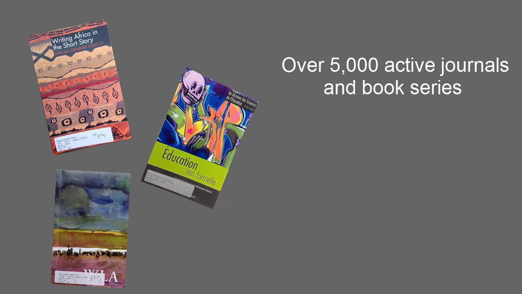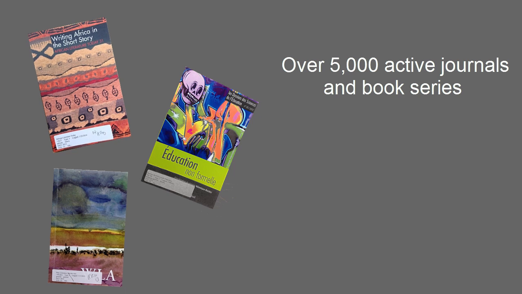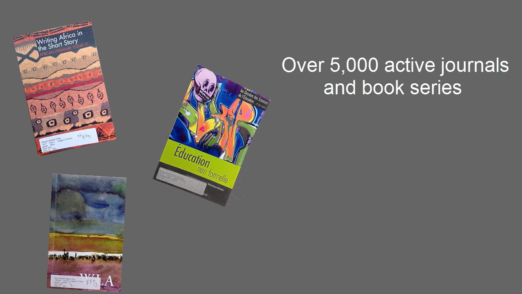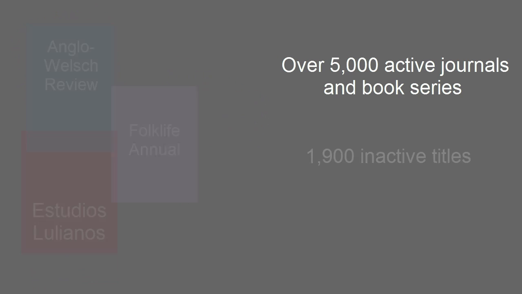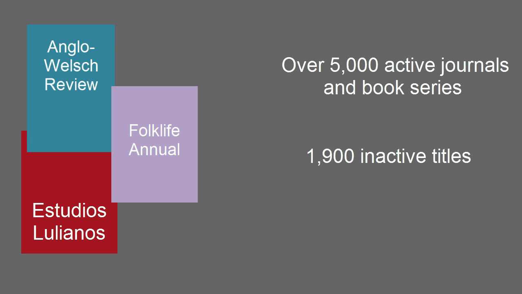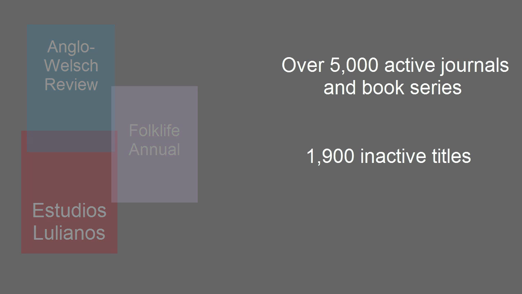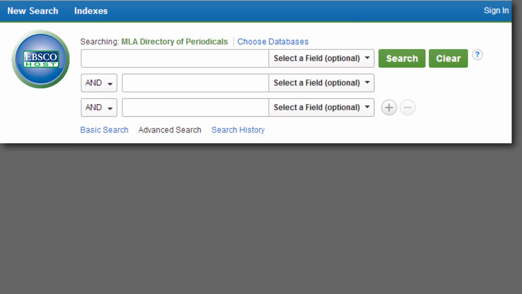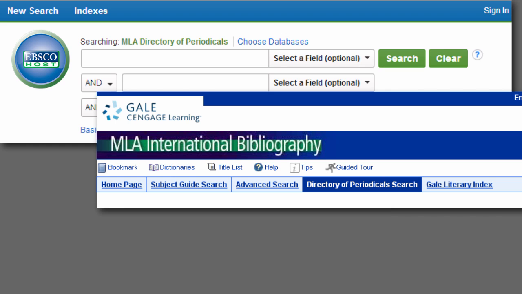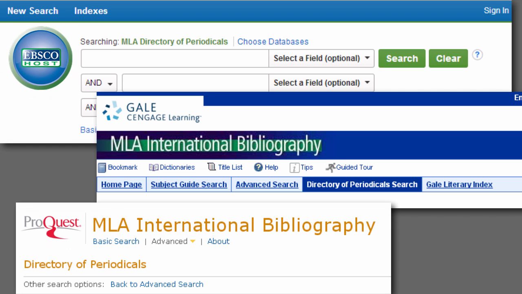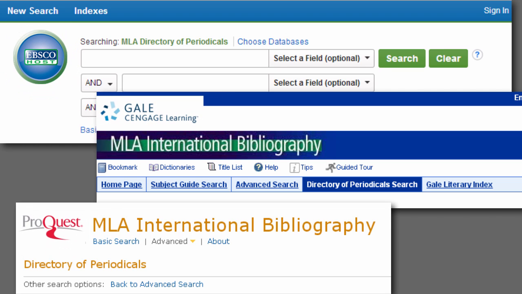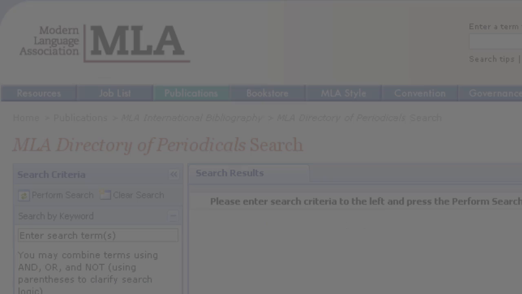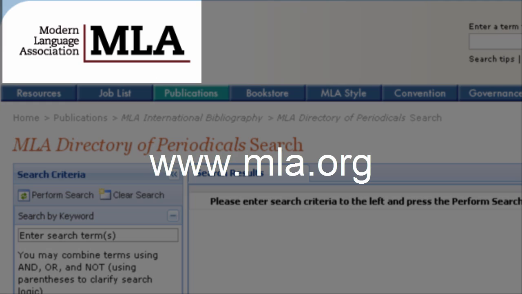The DOP includes publication information for close to 5,000 active journals and book series indexed by the MLA. It also retains historical information for over 1,900 titles that are no longer published. Almost 500 electronic-only journals are listed. The directory is updated 3 times a year and is available electronically from the bibliography vendors EBSCO, Gale, a part of Cengage Learning, and ProQuest. It is also available to all MLA members through the MLA website.